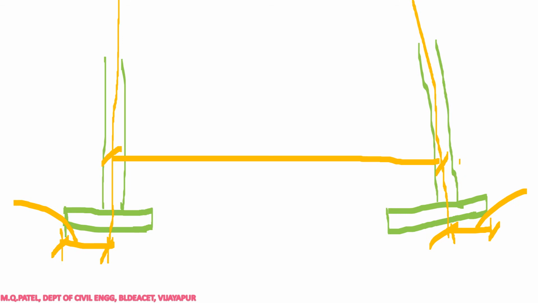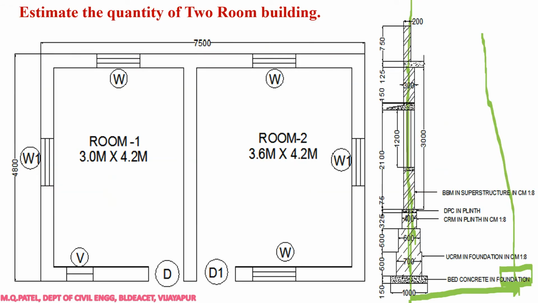First we'll calculate the center to center length. Then next is the half portion. Here you can see half portion on the left side and half portion on the right side has to be added. So now what width has to be added? Half width we have to add. Half width of what, that might be your question, right? Whatever item we are calculating, that width has to be added, right?